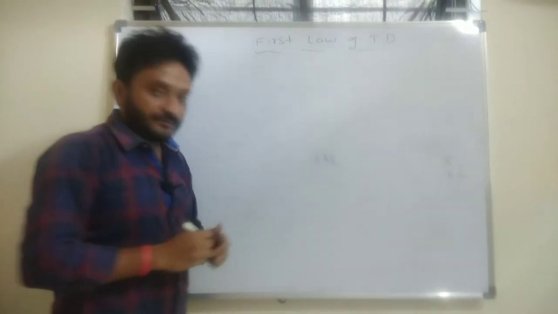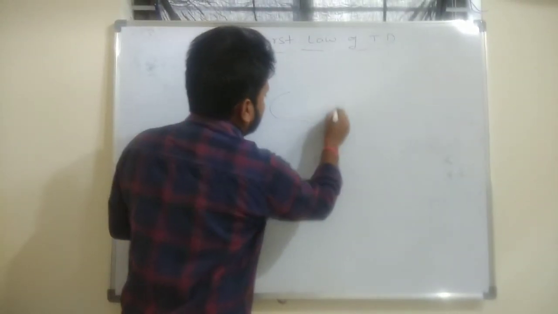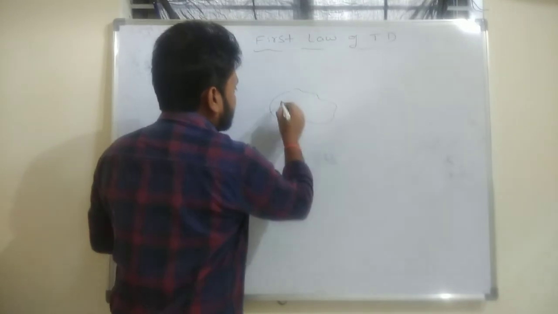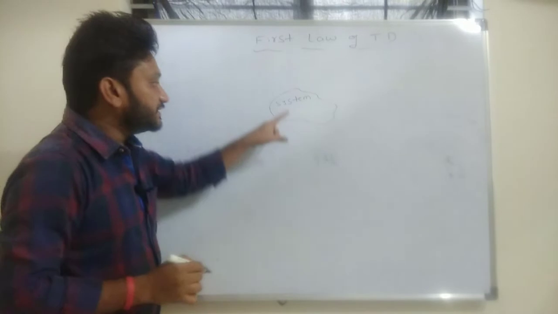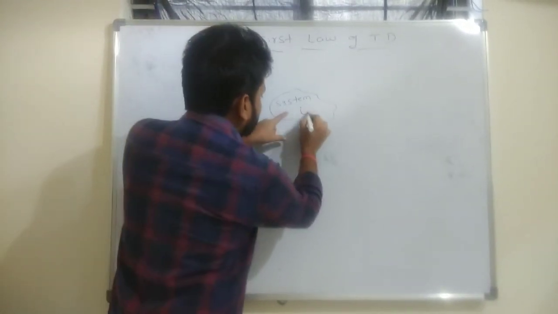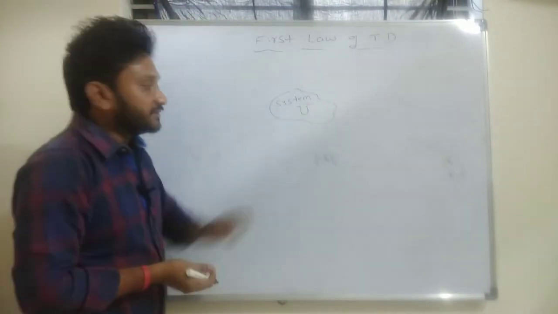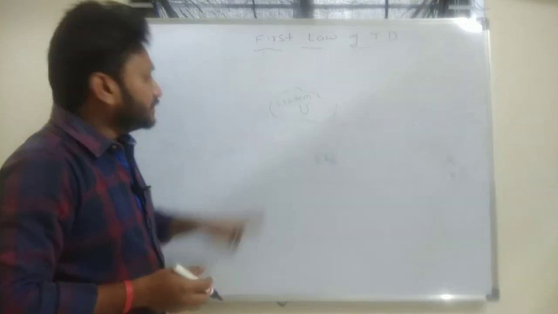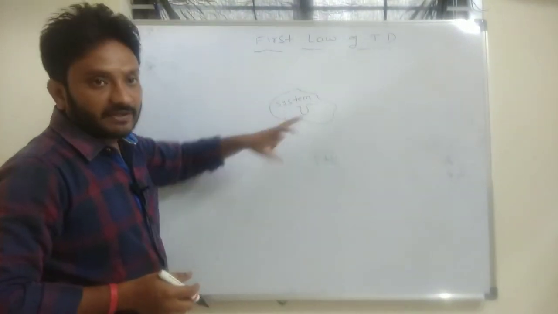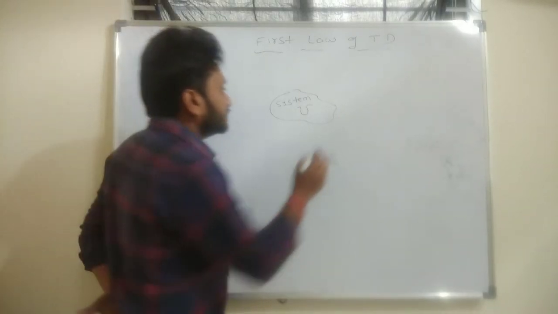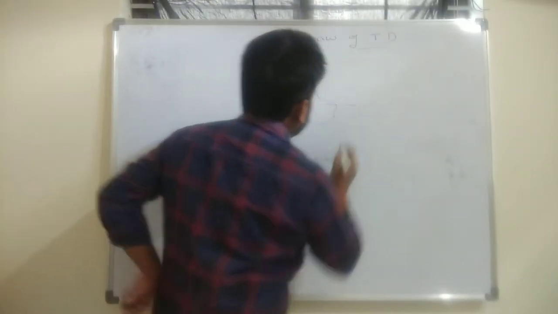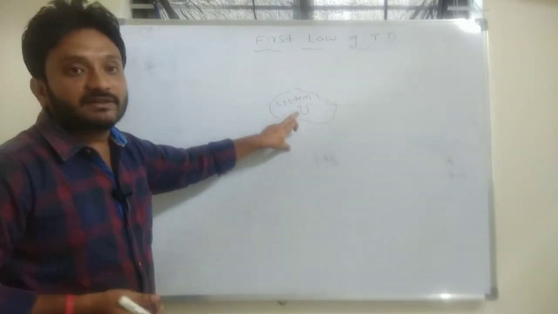We know that if you want to change the internal energy of any system, if you consider this as a thermodynamic system, the symbol for internal energy is capital U. If you want to change the internal energy of any thermodynamic system, two energy interactions are required.